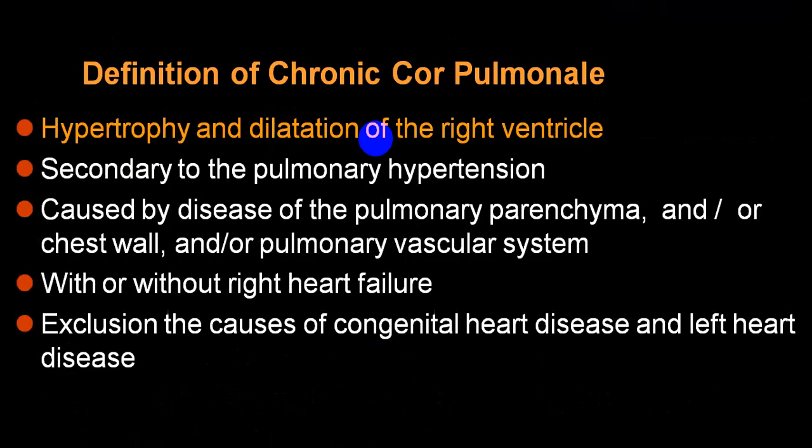One term used is chronic cor pulmonale, meaning hypertrophy and dilatation of the right ventricle secondary to pulmonary hypertension. This pulmonary hypertension is because of chronic damage to the lung, mainly the parenchyma, or because of the chest wall or pulmonary arterial changes. The right ventricle will undergo hypertrophy and dilatation, with or without right ventricular failure.